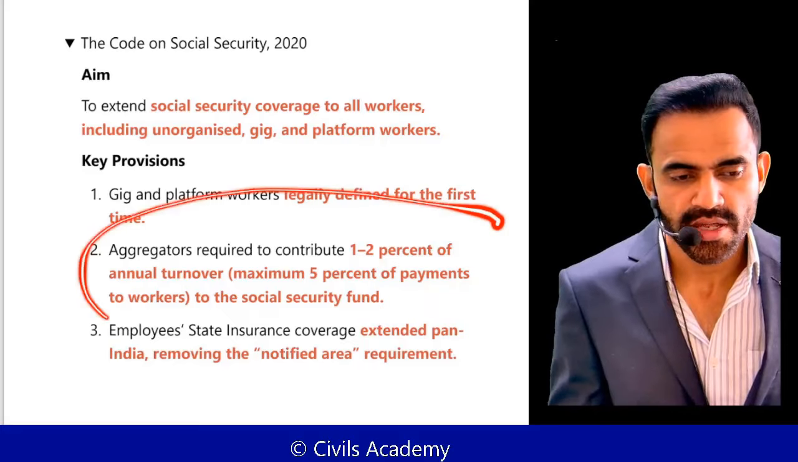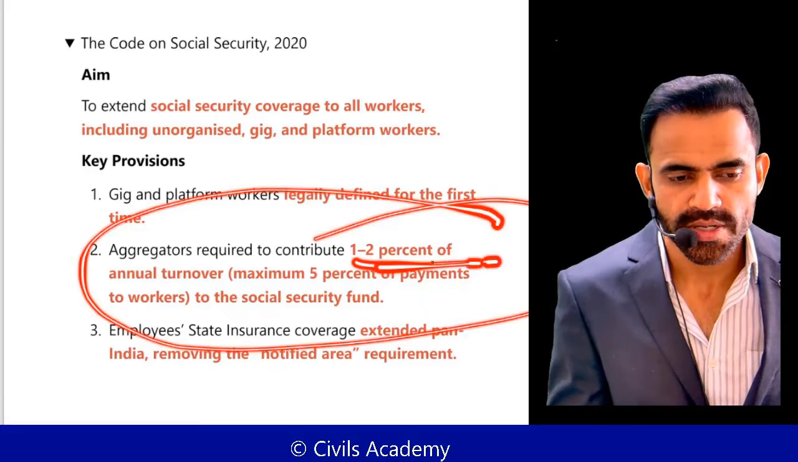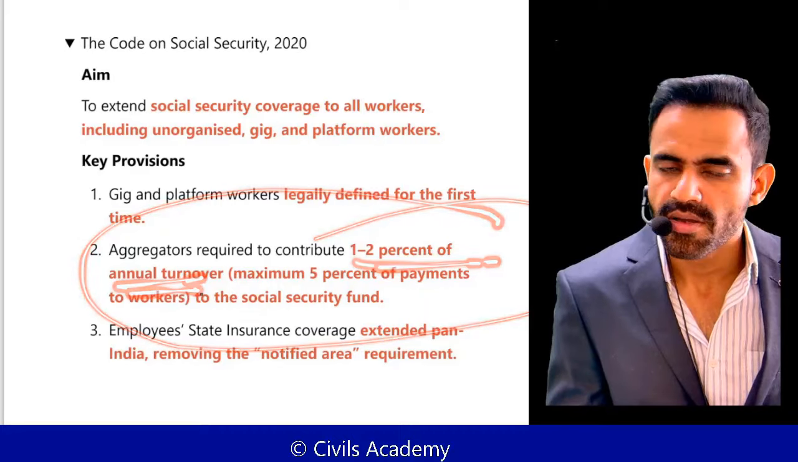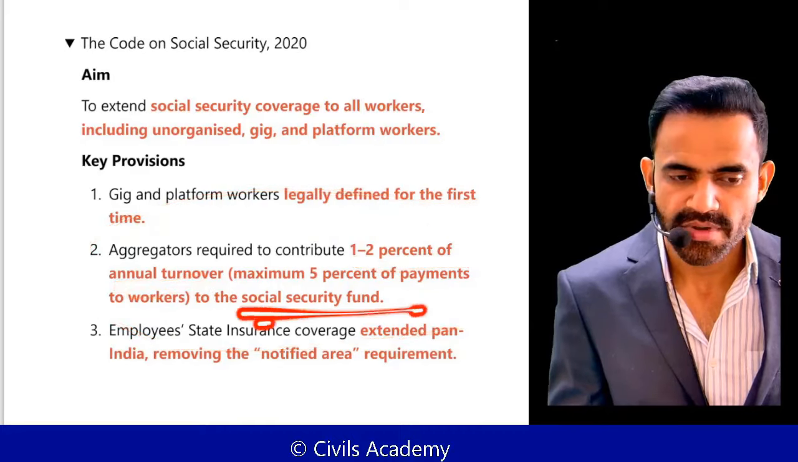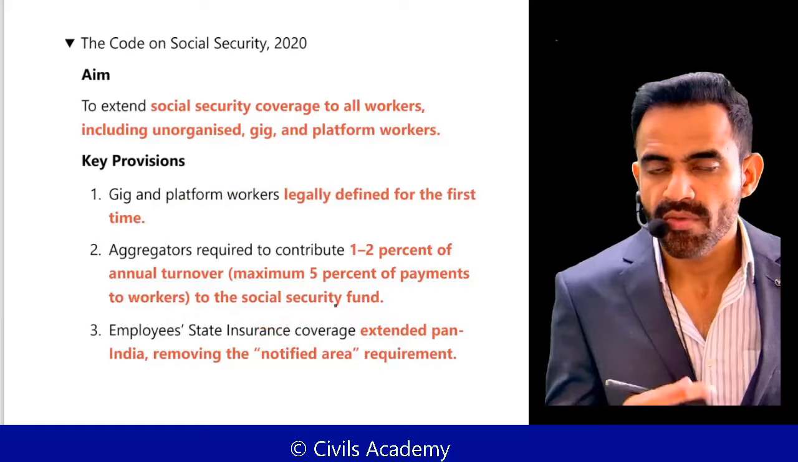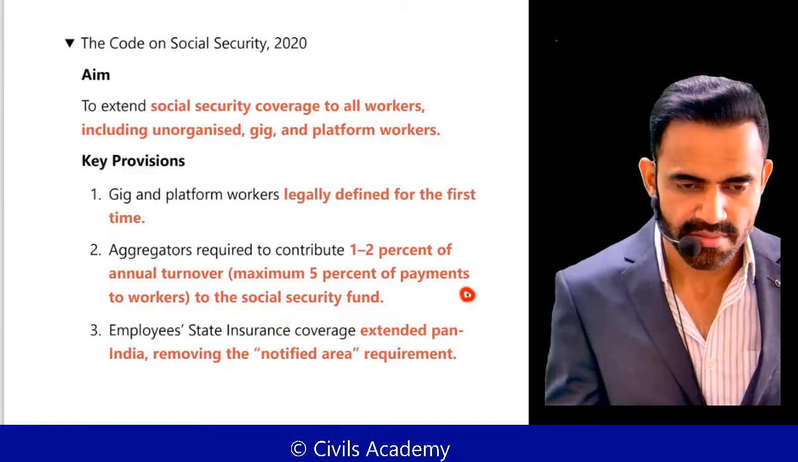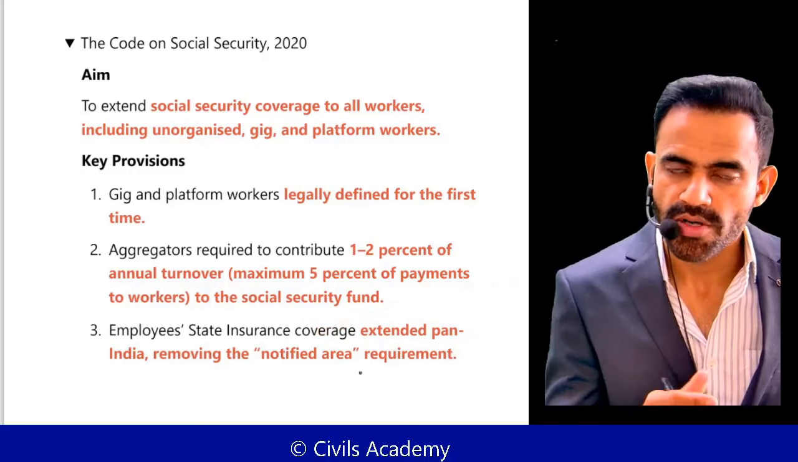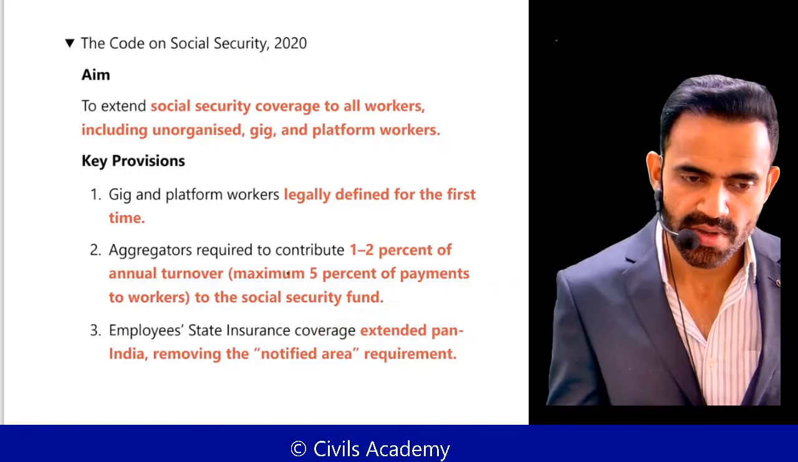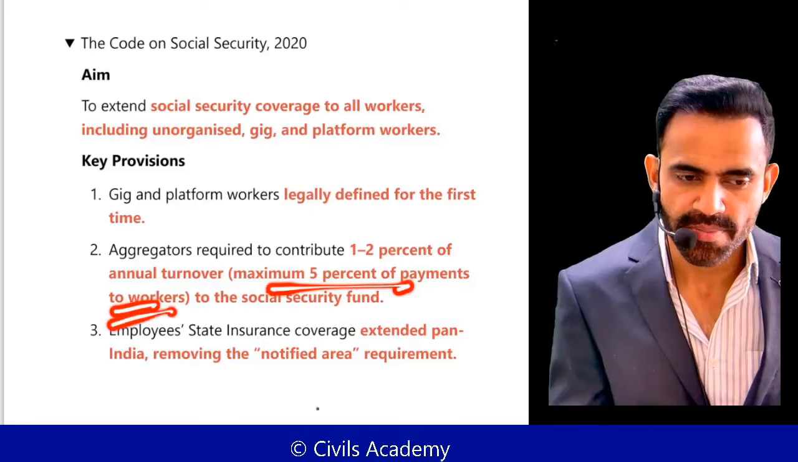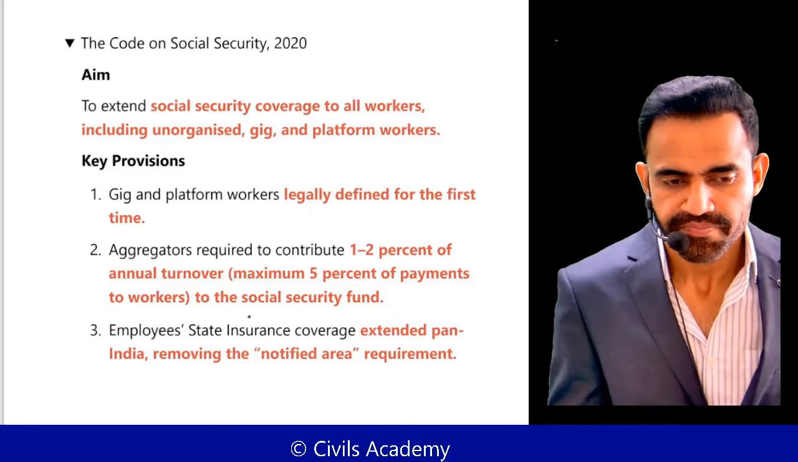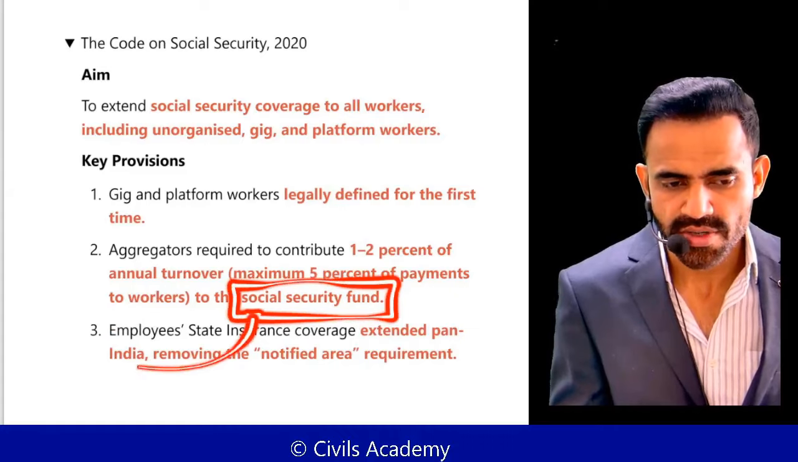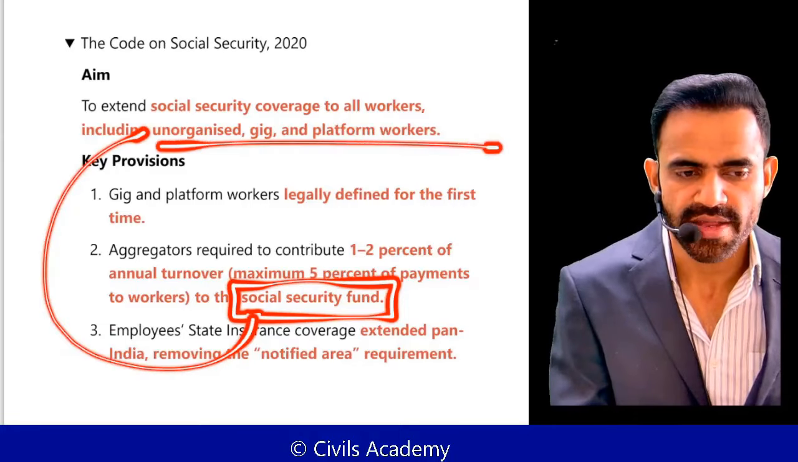Okay. So, how to provide social security? There will be 1 to 2% of annual turnover that will be given into a social security fund. Who will pay this money? Companies, for example Ola, Uber, Swiggy, Zomato, are going to pay 1 to 2% of their annual turnover, and maximum 5% of the payment to the worker. This social security fund money will be utilized for the welfare of these people.